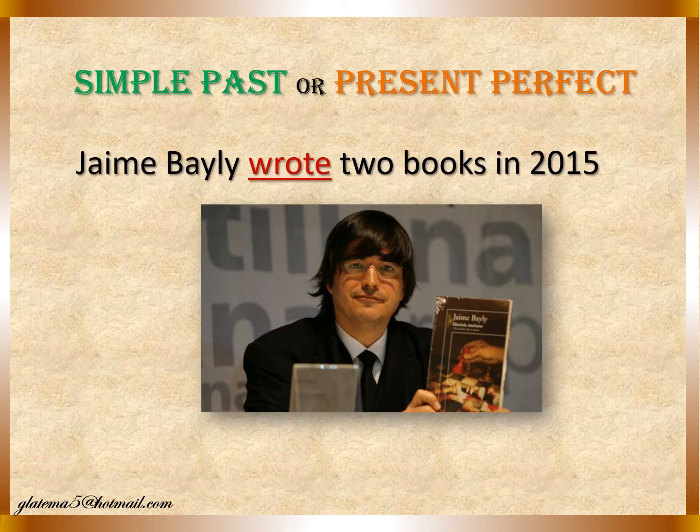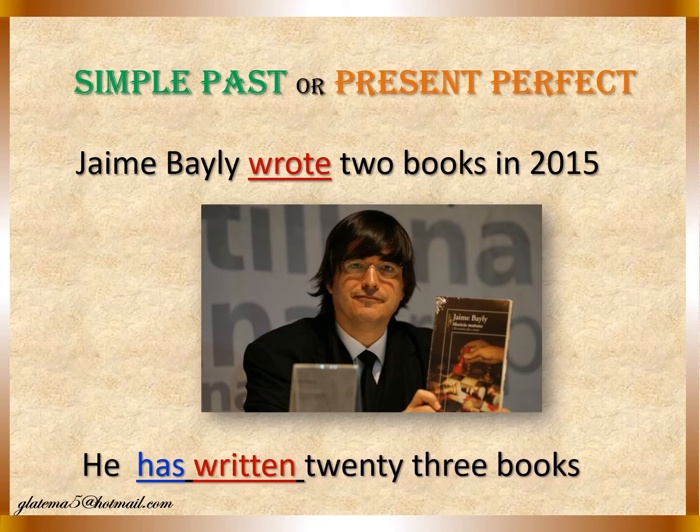Now here we have somebody who is very famous, Jaime Bailey. Jaime Bailey wrote 2 books in 2015. He wrote, he did it, is done, past. Now we say he has written 23 books. Why do I use present perfect here? Because up to today, he has written 23 books, but maybe he's going to continue writing in the future. That's why I use present perfect.